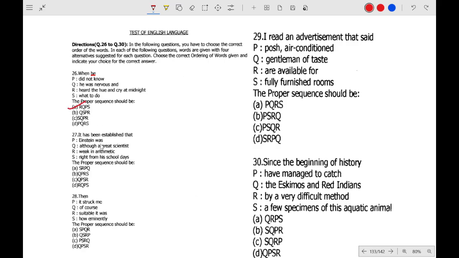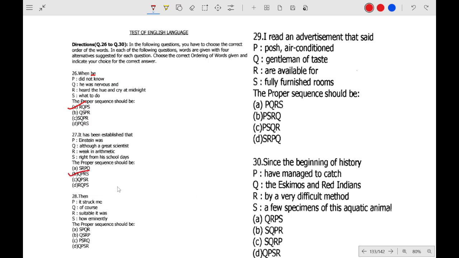It has been established that Einstein, although a great scientist, was weak in arithmetic right from his school days. So B is the correct option.